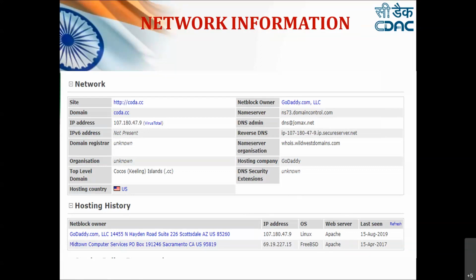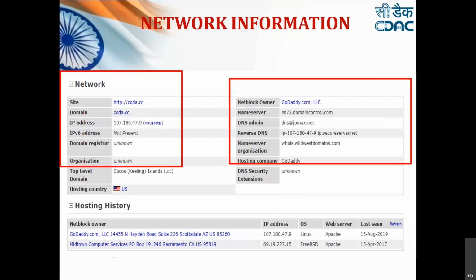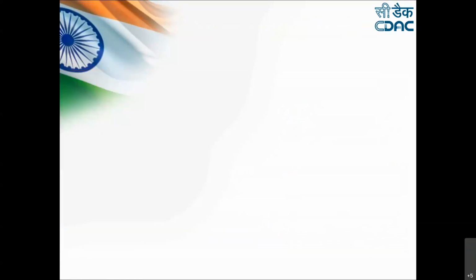You will even find how to exploit the vulnerabilities of this version of the Apache web server, so you will get a lot of information about it also. So these are some of the information which you can get from Netcraft. Then we have Shodan. We'll see a demonstration of this. Let's move to the next